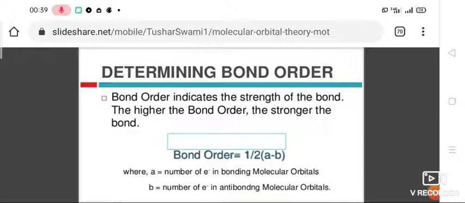Then stability will be less. The molecule is also unstable if antibonding equals bonding, because the antibonding effect is stronger than the bonding effect.